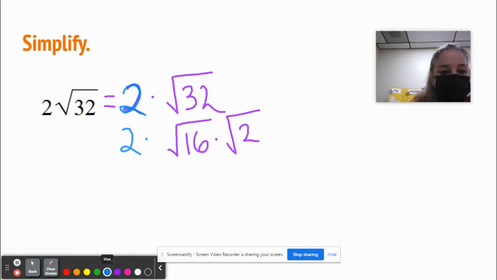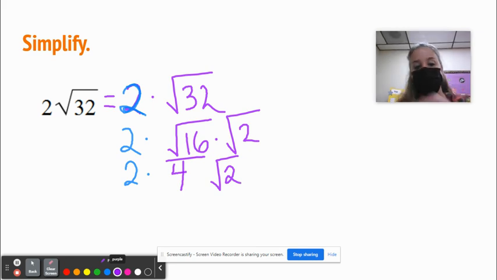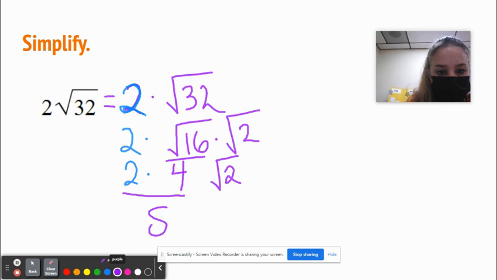So then I've got 2 times, and the square root of 16 is 4. And then this radical 2 is just still hanging out. So I've got 2 times 4 times radical 2. Don't overcomplicate things by getting weirded out. 2 times 4 is exactly that, 2 times 4. So let's make this 2 times 4 into an 8. Radical 2 comes down. And that's your final answer.